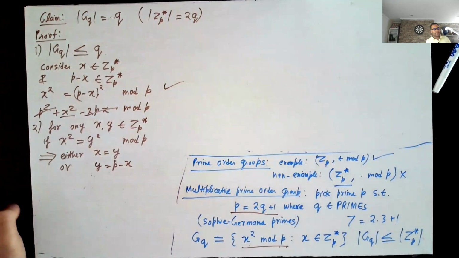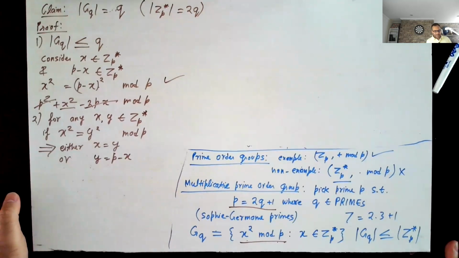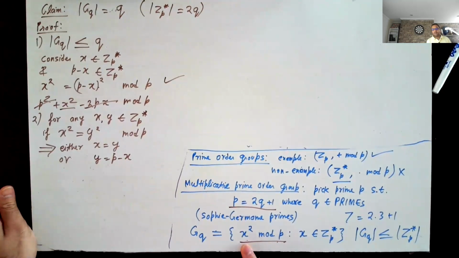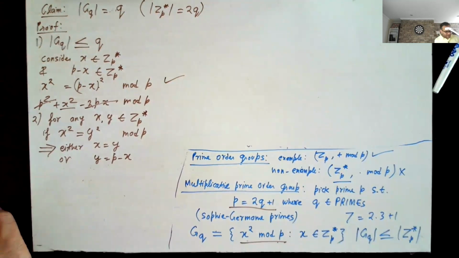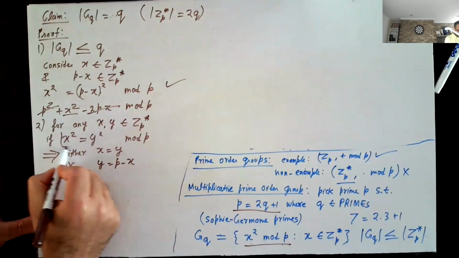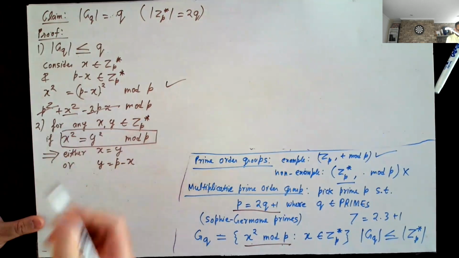Then I'm essentially proving that you look at X square, there are exactly two elements in ZP star which map to X square. And this is easy to prove. I look at X square equals Y square.